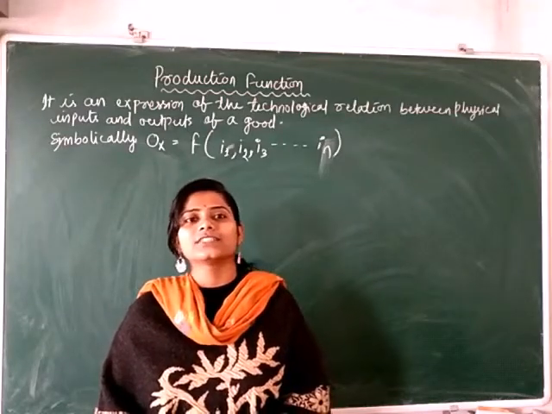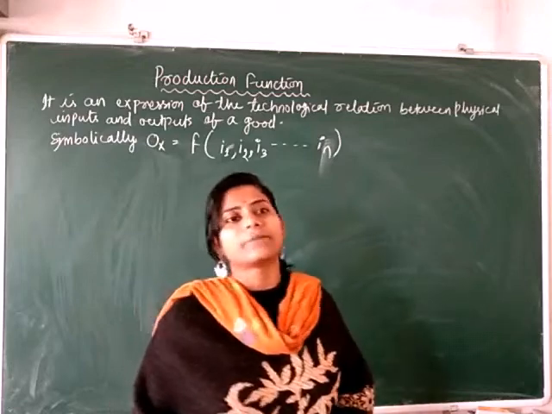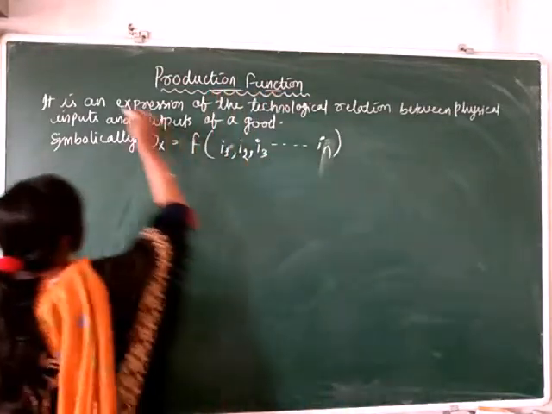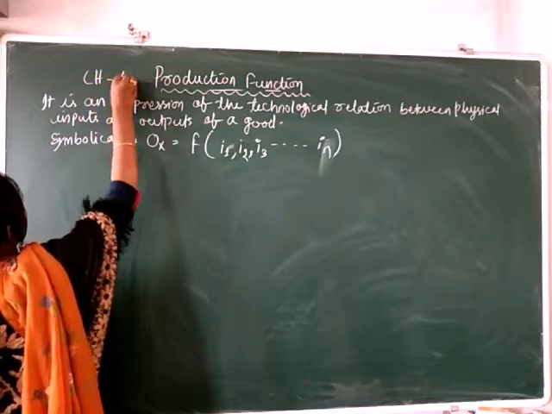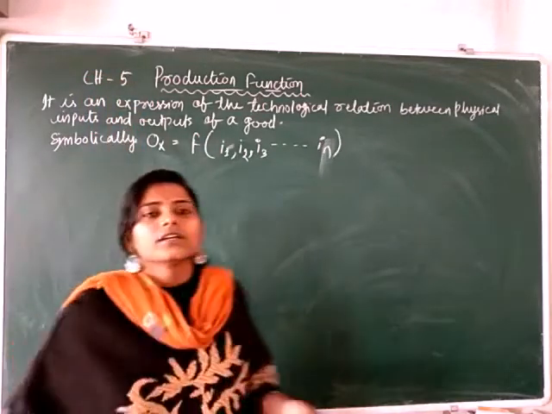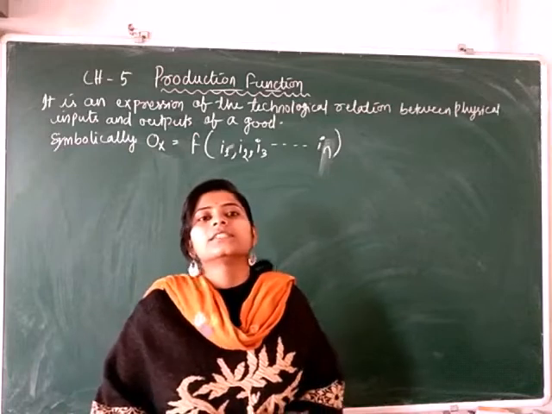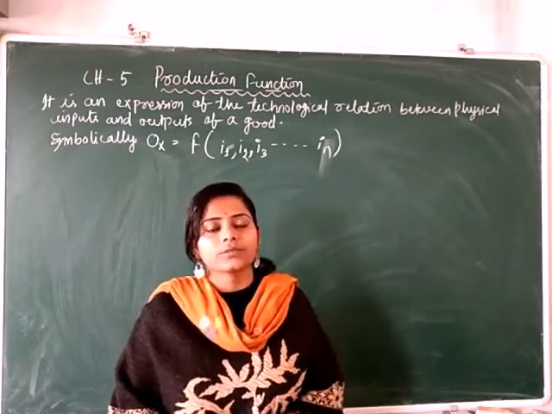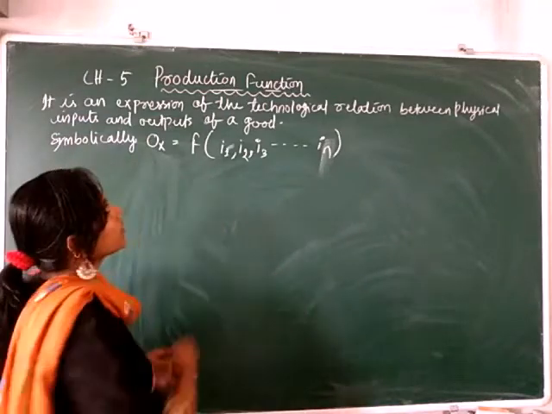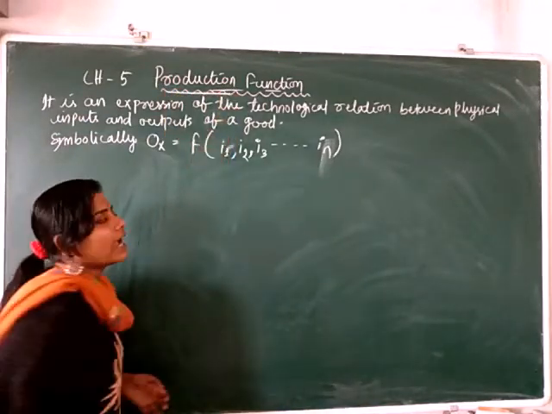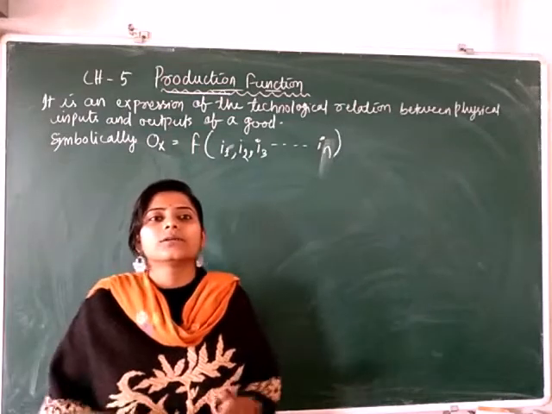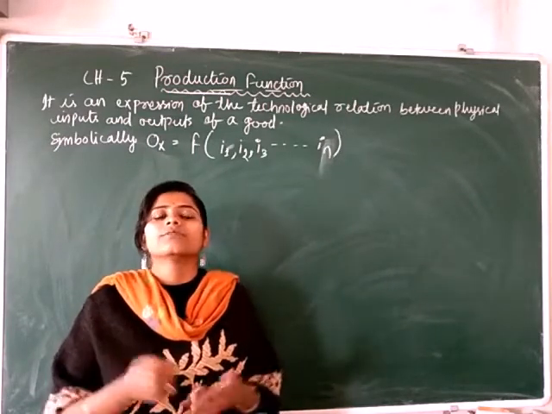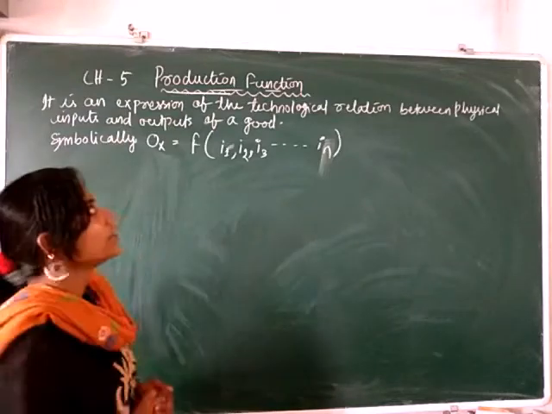Welcome to economics classes. Today we will discuss our new chapter, and the chapter name is production function. This is chapter 5. In the previous chapter we discussed and focused more on the behavior of the consumer, but in this chapter we are more focused on production, and production is related to the behavior of the producer. So in this chapter we are focused on the behavior of the producer.